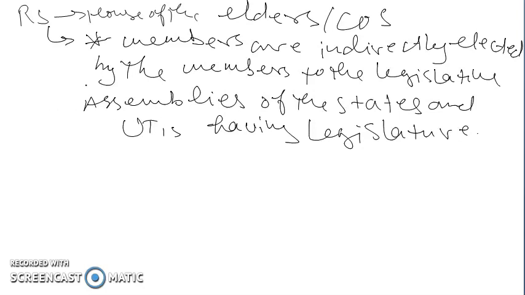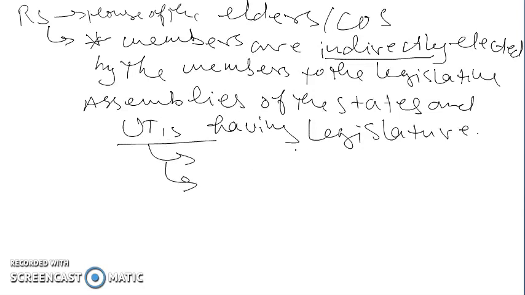And only two UTs have their own legislature.